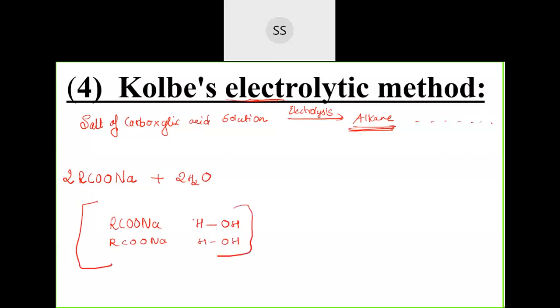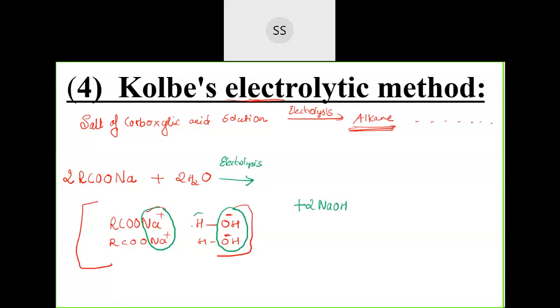Now see here, OH is usually negatively charged, and Na is usually positively charged, so you can eliminate them. I will take another color just to show you that elimination. Two molecules of Na+ will go with the two molecules of OH-. So one product you are going to get after electrolysis is two molecules of NaOH.